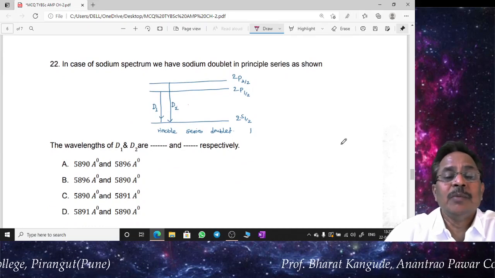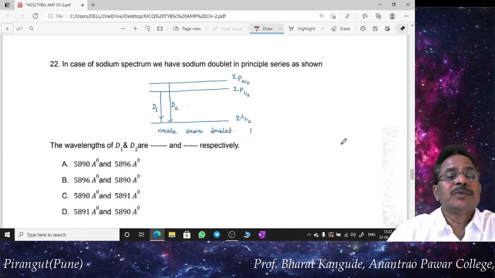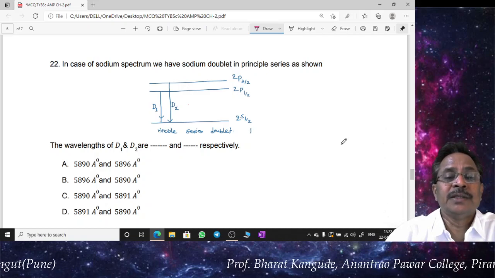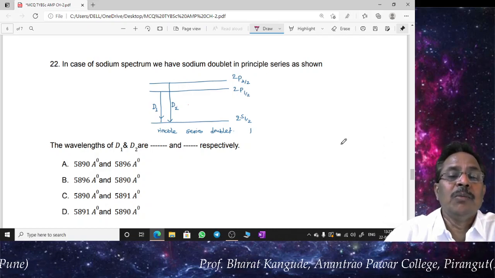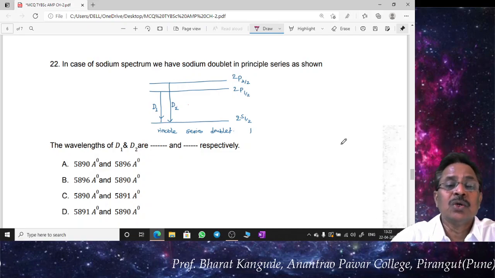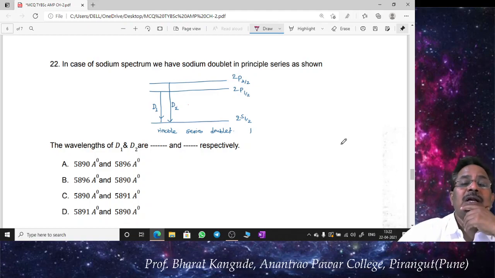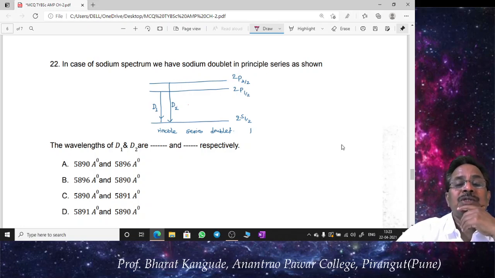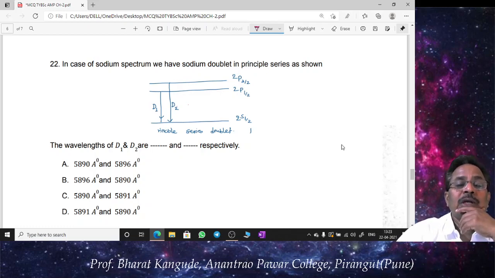These are called sodium D lines. Now what is this? We have seen in the case of the sodium spectrum, we have a sodium doublet in the principal series as shown. So the principal series is whatever goes from P, D, etc. up to doublet S half; these particular lines are called the principal series. Two such transitions from the principal series, the first two transitions, are shown, where the P state gets split into 1/2 and 3/2, these two states, and S half is the singlet state. And now the two transitions are shown.